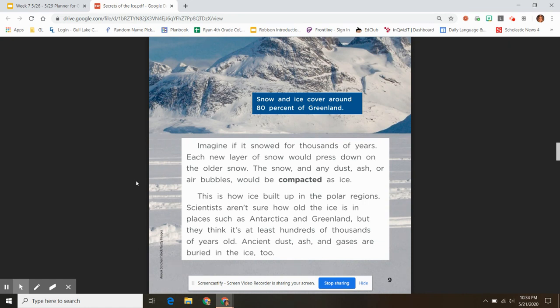Scientists aren't sure how old the ice is in places such as Antarctica and Greenland, but they think it's at least hundreds of thousands of years old. Ancient dust, ash, and gases are buried in the ice too.